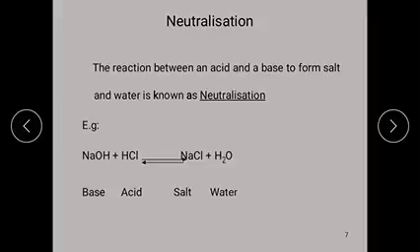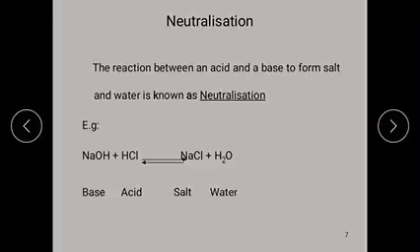Okay, the hydrogen of the acid and the hydroxide ion of the base unite to form water. Here it is, undissociated water. This water is formed when the H plus ion of HCl and the OH minus ion of sodium hydroxide combine to form an undissociated water molecule. Okay, here it is, the neutralization definition is